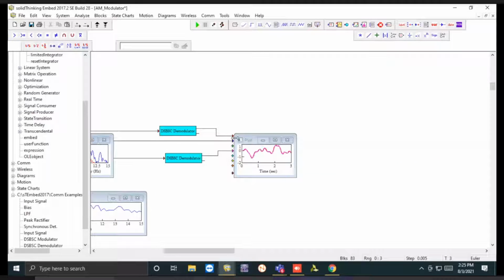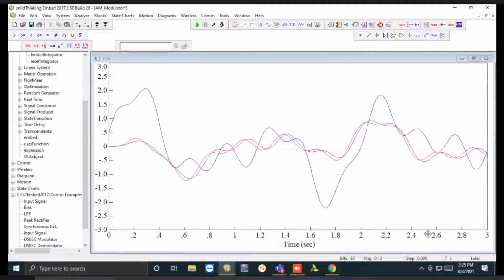So now you can see the red and the pink ones are the message signals we have extracted from the upper and the lower sideband, and the blue one is the message signal we have taken as reference. And you can see here the nature of the signal. Obviously, here we have the de-amplified signal for the upper and the lower sideband, but the nature of the signal, if you see, is going to be the same.